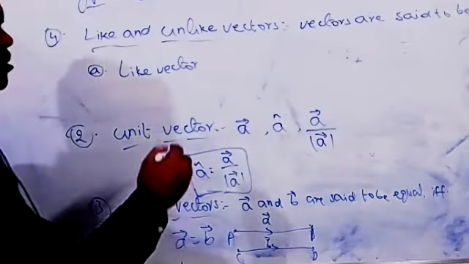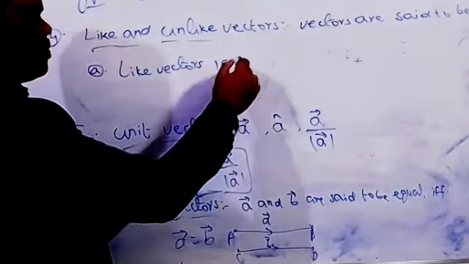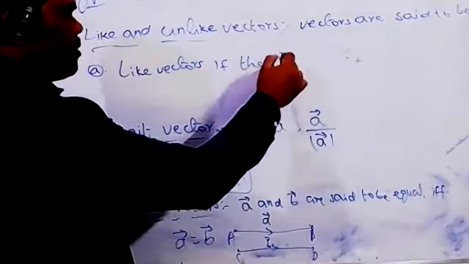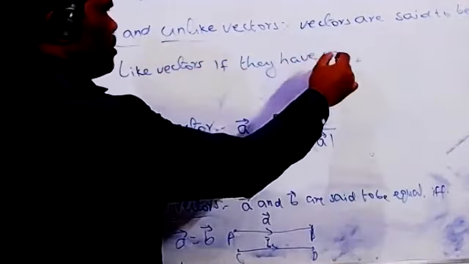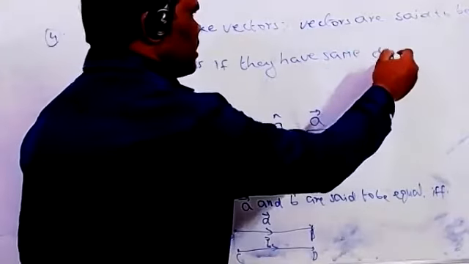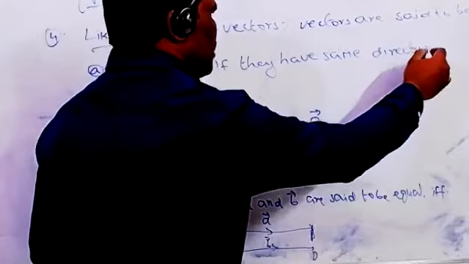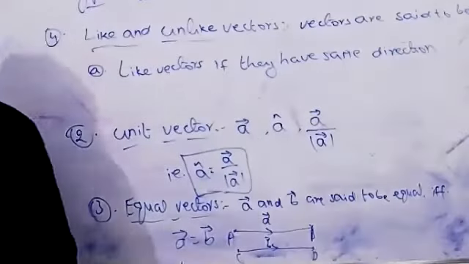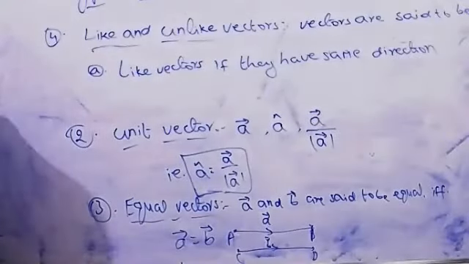If you want to bracket it very clearly, you can write that they have the same sense in direction. It's enough. The vectors are said to be like vectors if they have the same direction.